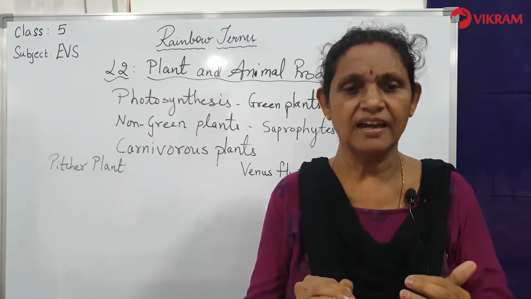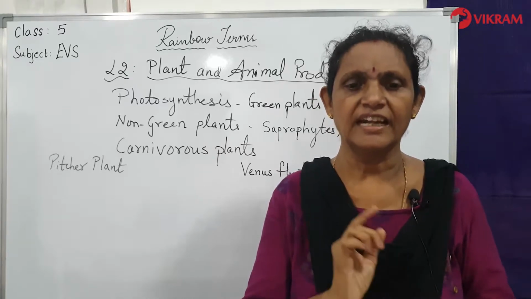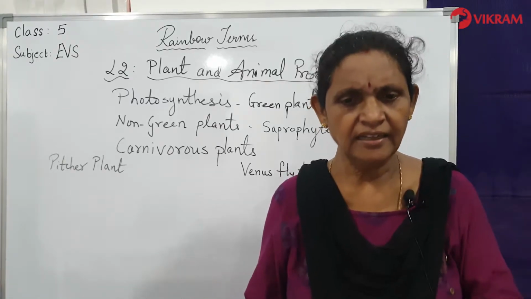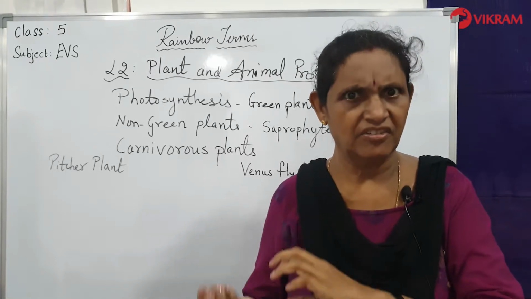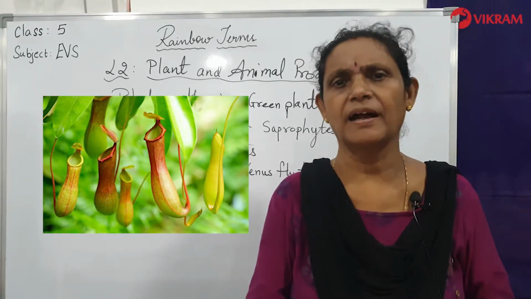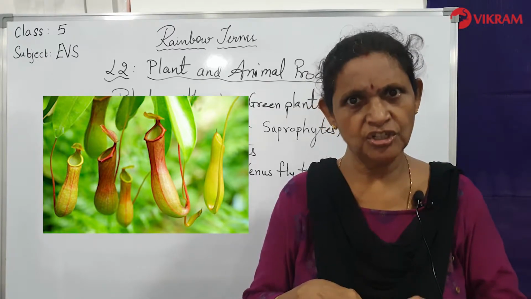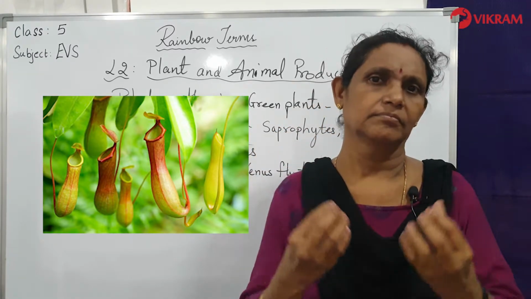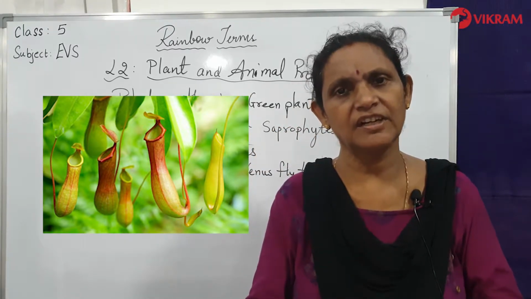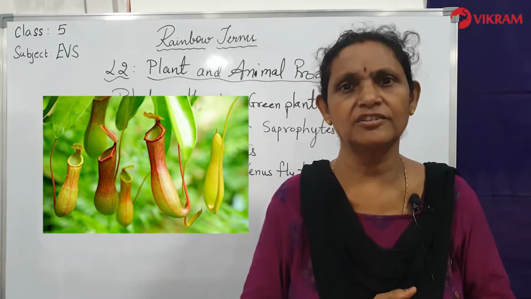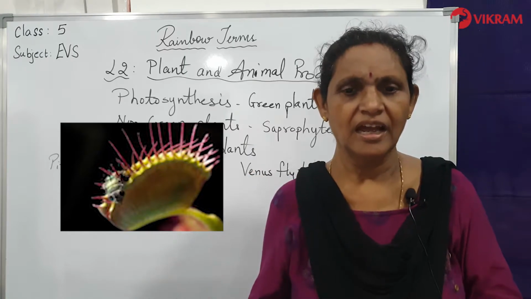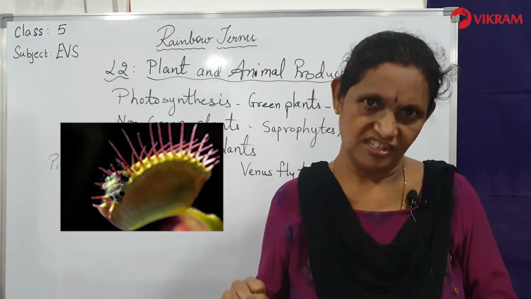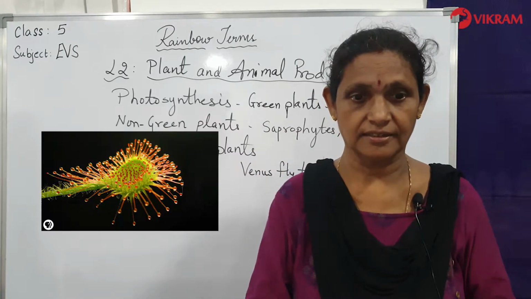So, these plants have special features that allow them to get nutrients from some living insect or other living part, where they can take the nitrogen and use that for growing. If the nitrogen is not there, this plant will die. So, they get the nitrogen from trapping insects and digesting them.